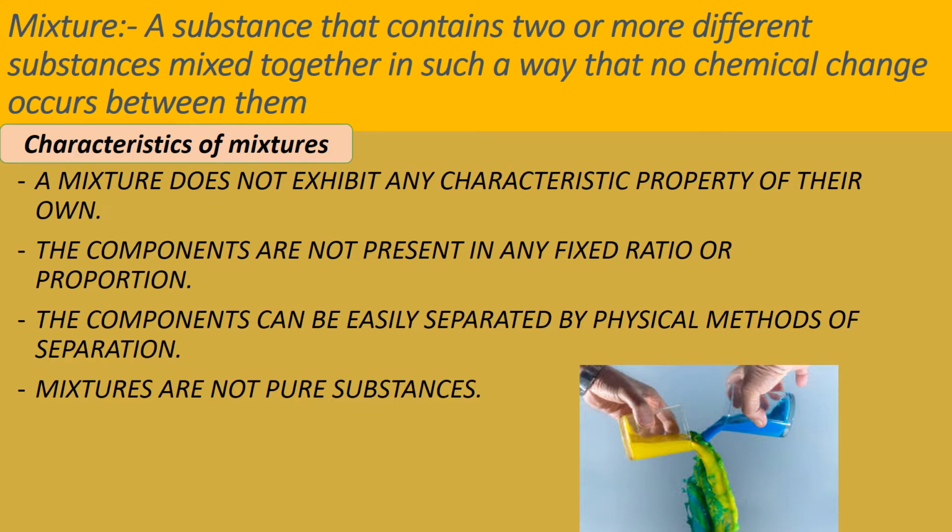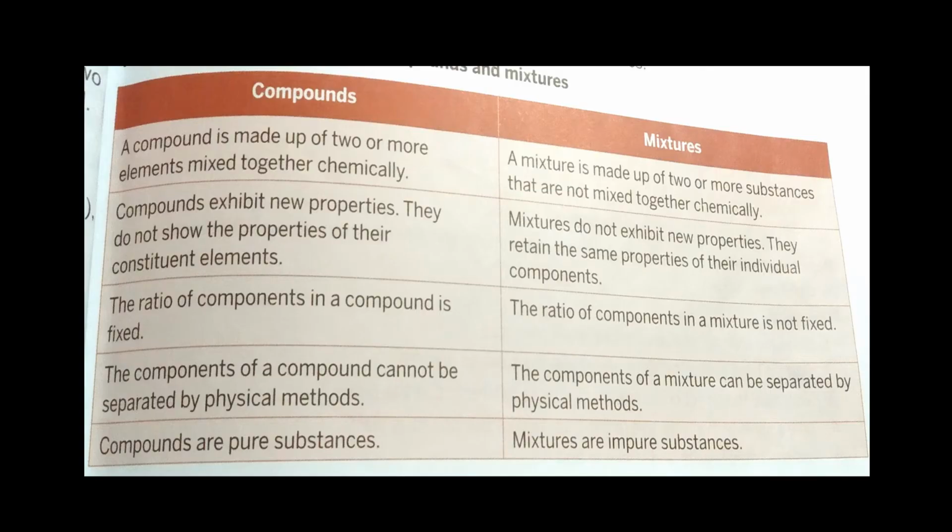Let us now study the difference between compounds and mixtures. A compound is generally made up of two or more elements that are combined chemically, whereas a mixture is made up of two or more substances. They may be elements or compounds, and they are not combined chemically. A compound always exhibits new properties, whereas mixtures do not exhibit new properties and they retain the properties of the individual components that are mixed together.